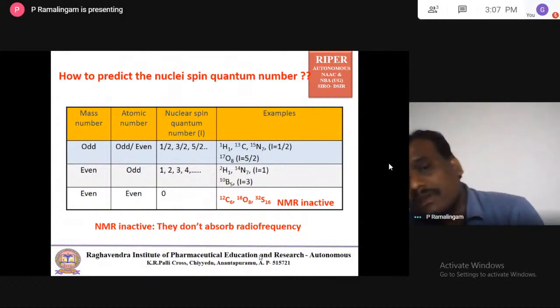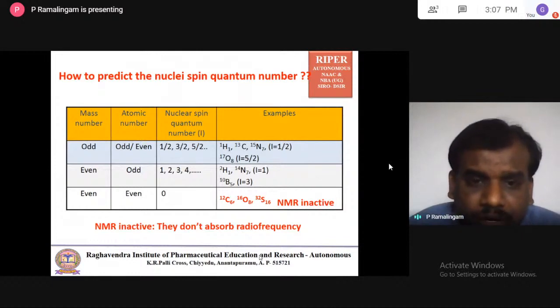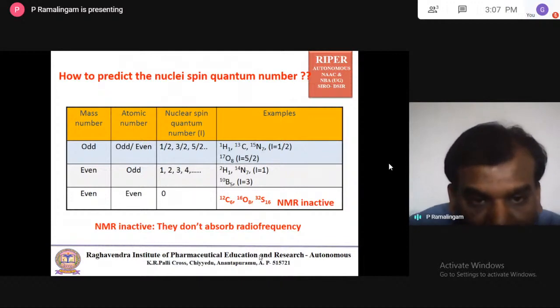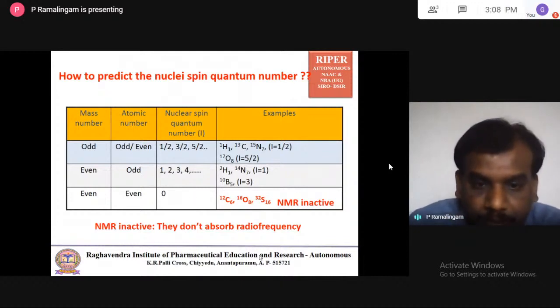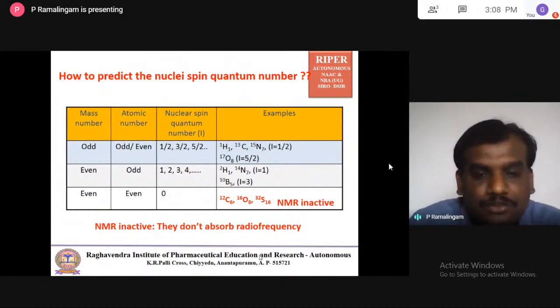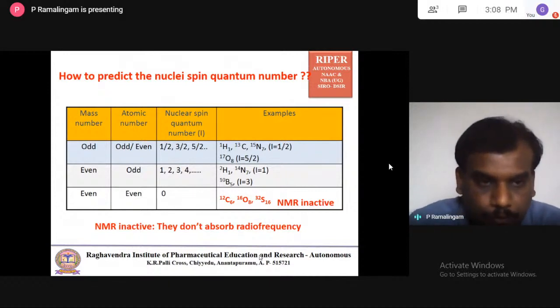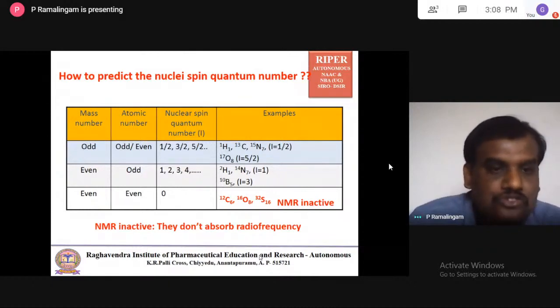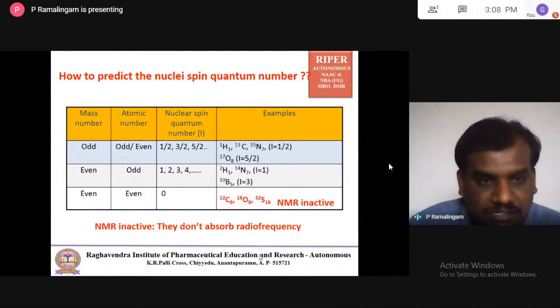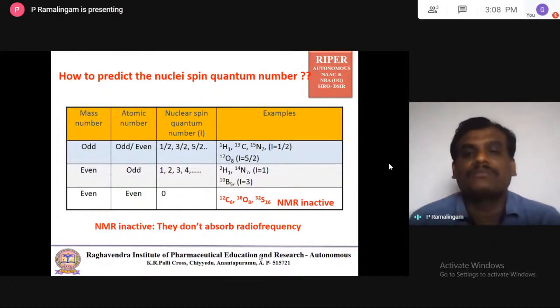That's the case. So one thing we want to derive from this table is that for a nuclei to observe radio frequency, or to be eligible for NMR spectroscopy, either the mass number or the atomic number should be odd, or both should be odd. So an odd mass number or odd atomic number is a must for a nuclei to observe radio frequency.